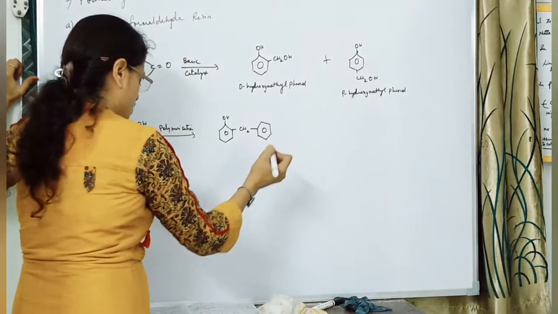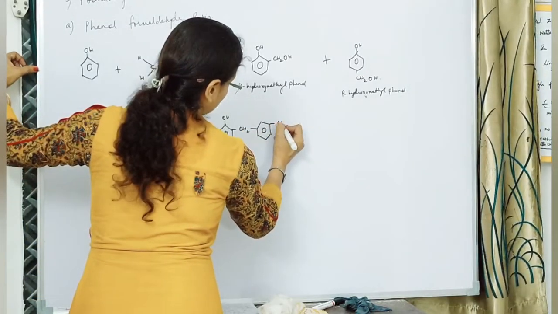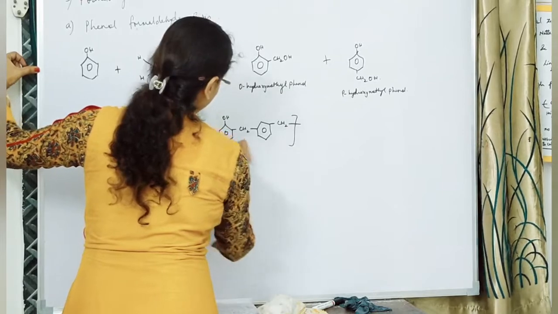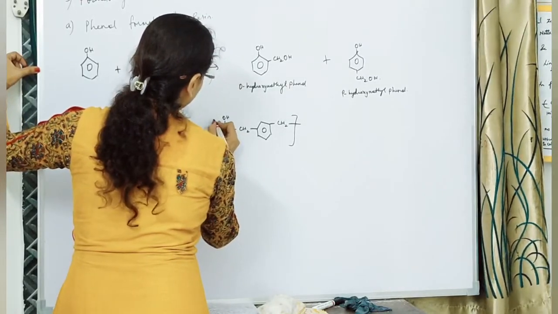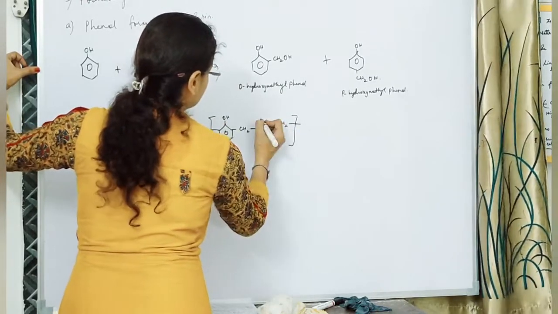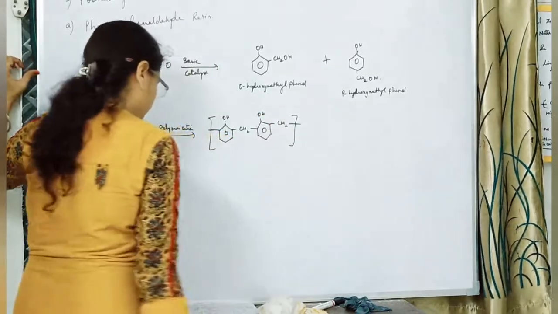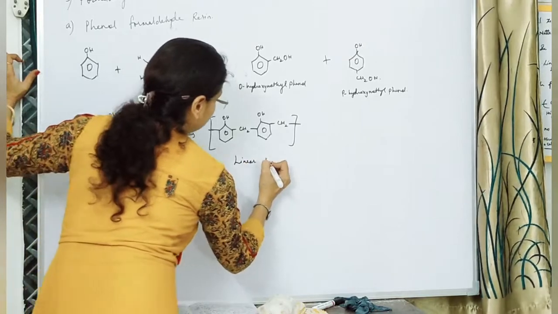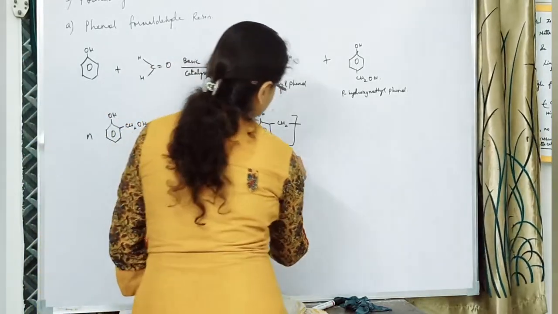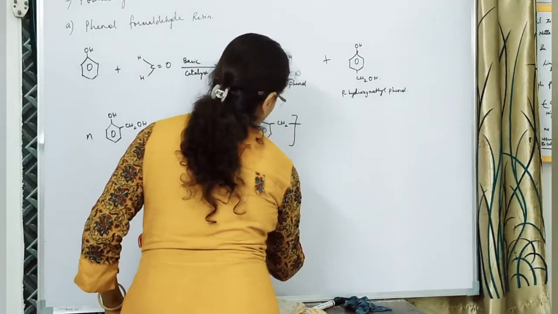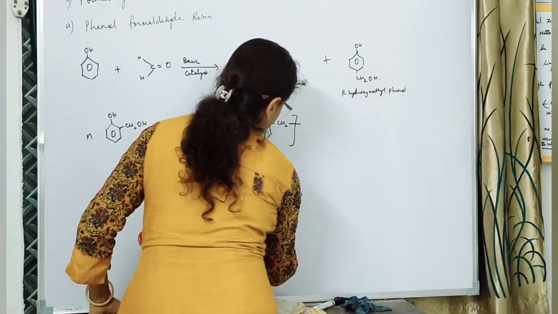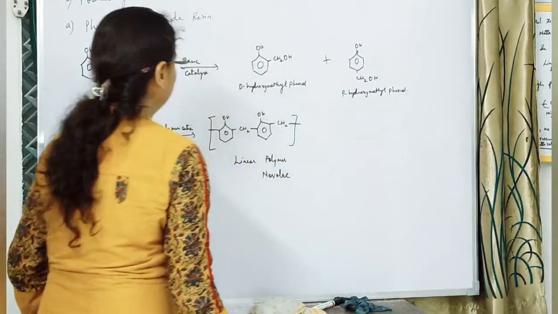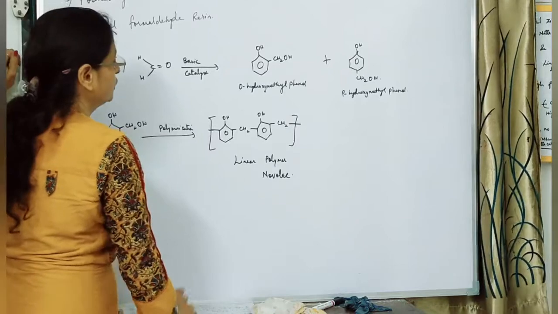So at ortho position there are the bridges. Again we show over here, and then we just have to stop somewhere. We cannot keep on writing it down, so we just stop over here. So this polymer is a linear polymer, which is also called the novolac, which has been used in paints.